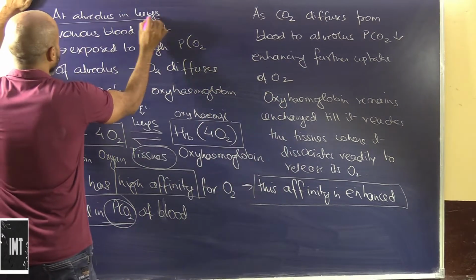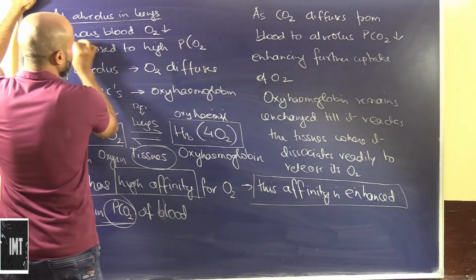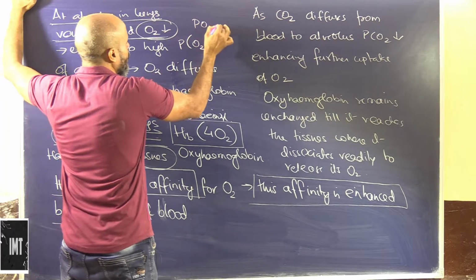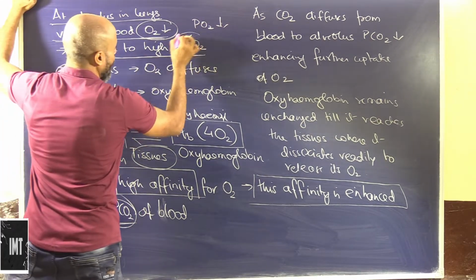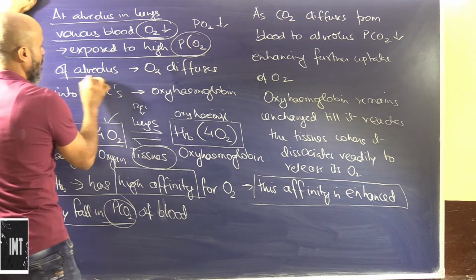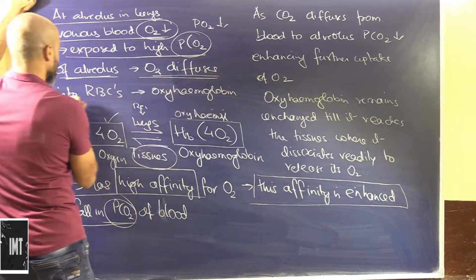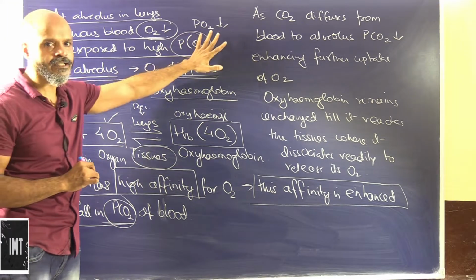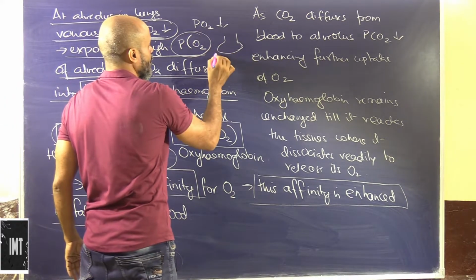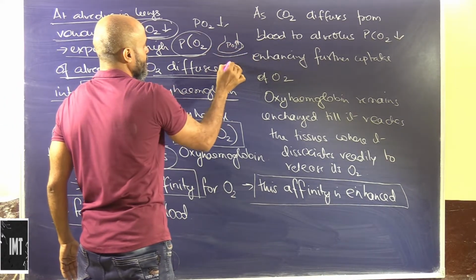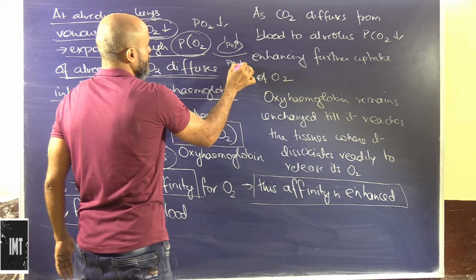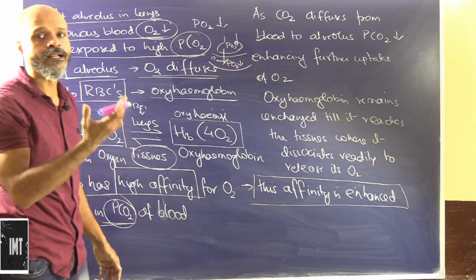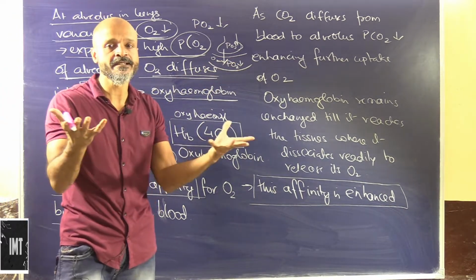At the alveolus in the lungs, the venous blood has a low pressure of oxygen and is exposed to the high pressure of oxygen and low pressure of carbon dioxide of the alveolus. So the oxygen diffuses into the RBCs and forms oxyhemoglobin. Here in the alveolus, the partial pressure of O2 is higher, and in the deoxygenated blood, the partial pressure of oxygen is lower. So obviously oxygen will come in, but how will it come in unless the place is emptied out?